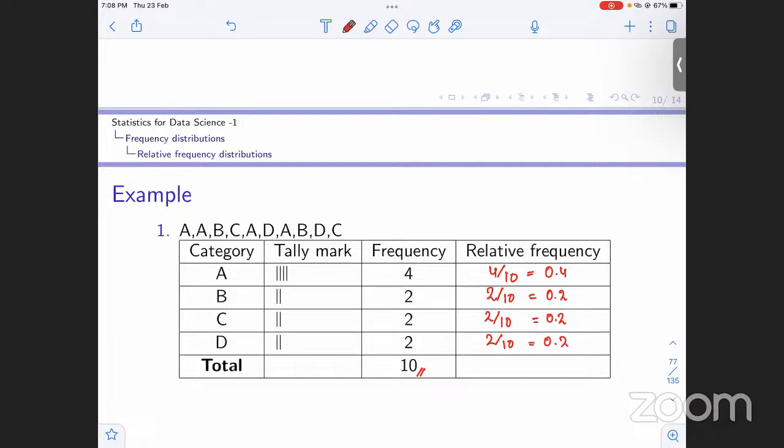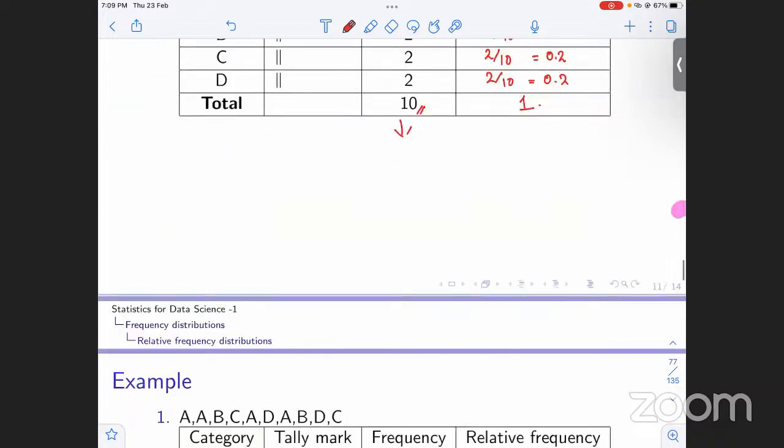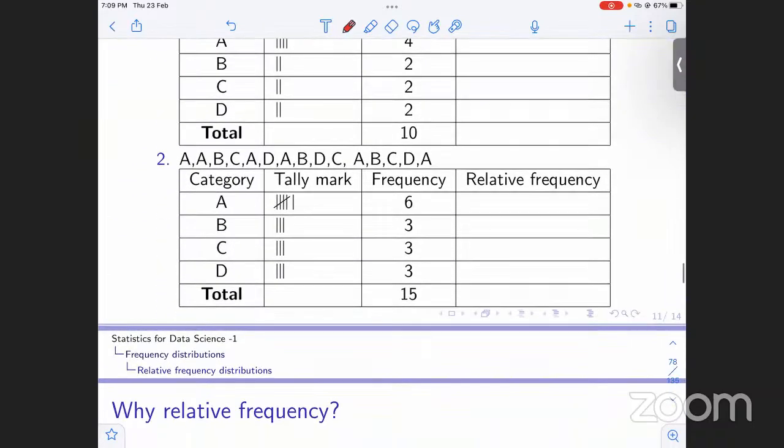So the total of relative frequencies will be 1. When we take the total of frequencies, we get the total number of cases or observations that we have. But when we take the summation of relative frequencies, what we get is 1. So this was for relative frequencies.